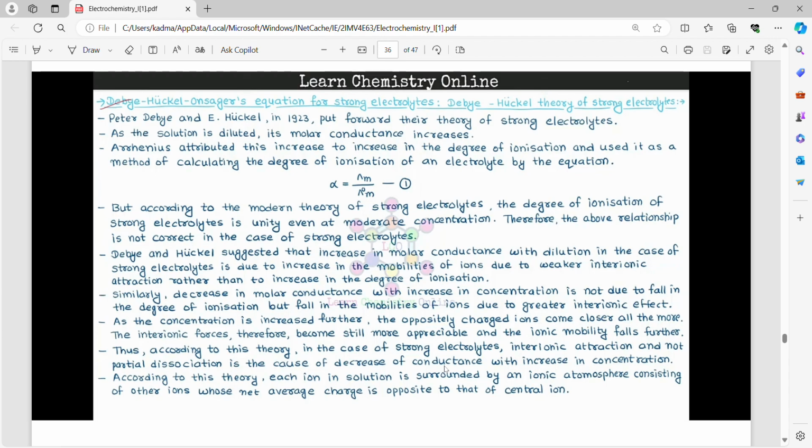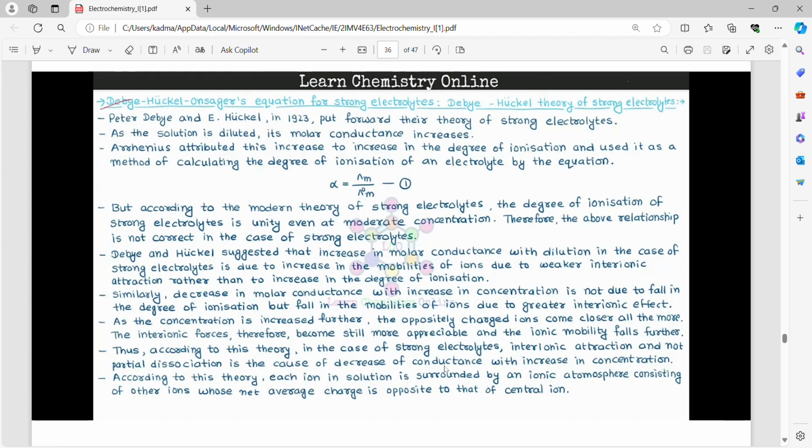Electrochemistry Part 2: Debye-Huckel-Onsager equation for strong electrolytes, Debye-Huckel theory of strong electrolytes. Peter Debye and E. Huckel in 1923 put forward their theory of strong electrolytes. As the solution is diluted, its molar conductance increases. Arrhenius attributed this increase to the degree of ionization and used it as a method of calculating the degree of ionization of an electrolyte by the equation alpha is equal to lambda m by lambda node m.